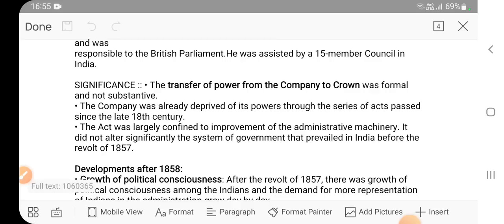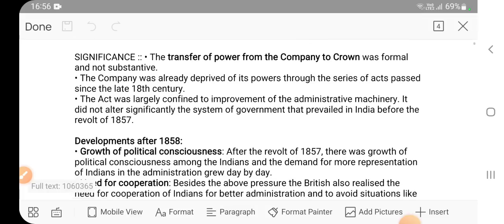The act was largely confined to improvement of administrative machinery, and did not significantly alter the system of government that prevailed in India. So basically, the administrative structure of the company or the government was changed, just like a new post was created, like Secretary of State, and the double government ended. So this thing was there, but the ground reality was the same. That did not alter. The exploitative nature was the same as before.